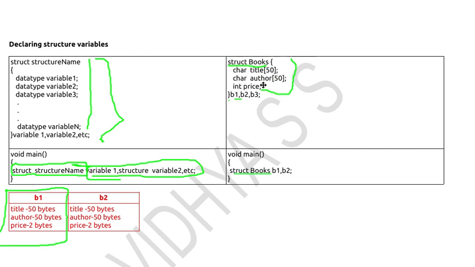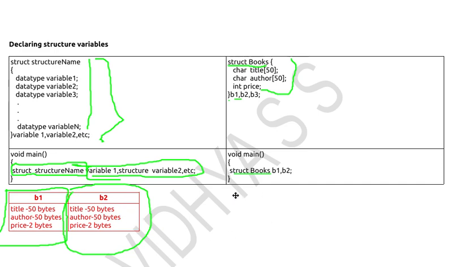That is, author is a character array of size 50, and for storing the price 2 bytes will be allocated. That is, price is an integer variable. And B2 is another variable. So for B2 also different memory locations will be allocated for title, author and price, so that I can store the values in B1 as well as B2.